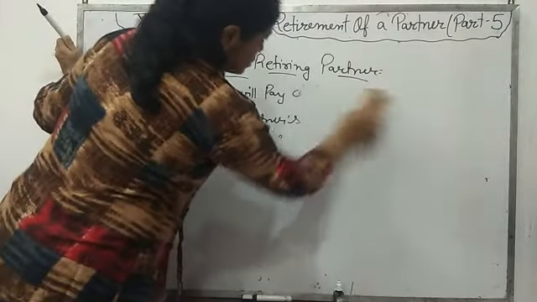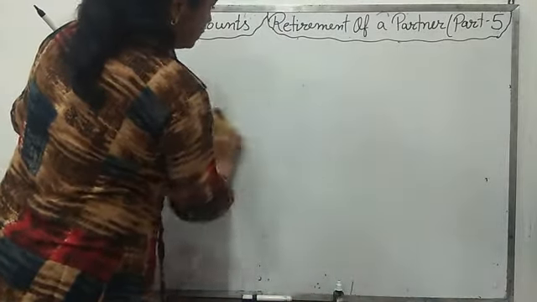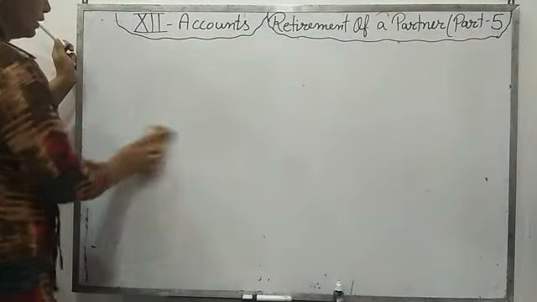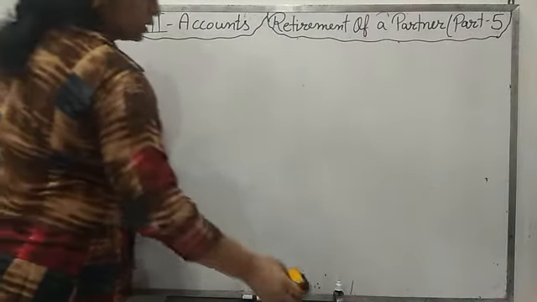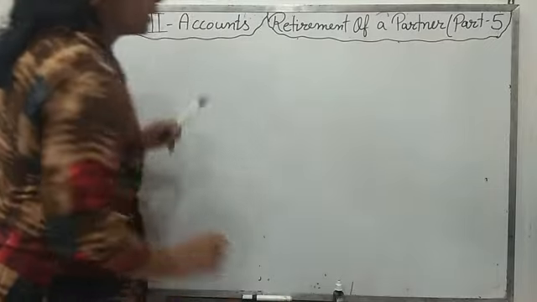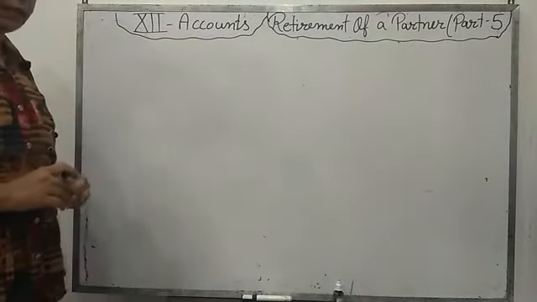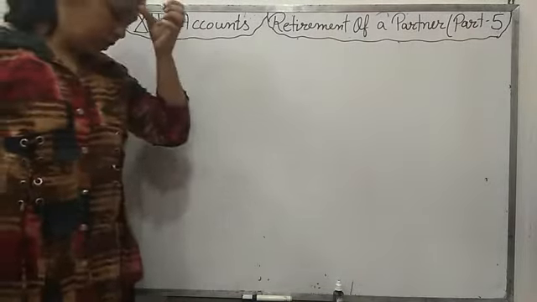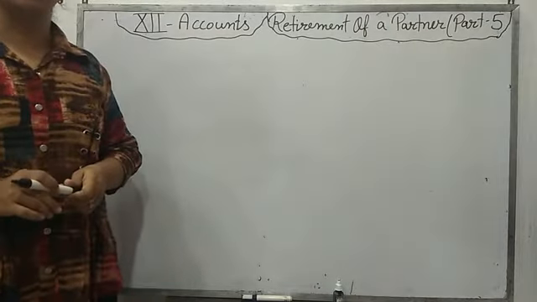What is the interest on the loan? Say 6% on the partner's loan. If the rate of interest is not given, then you can take the interest on the loan at the rate of 6%. Okay. Now we will do a full question from your book.